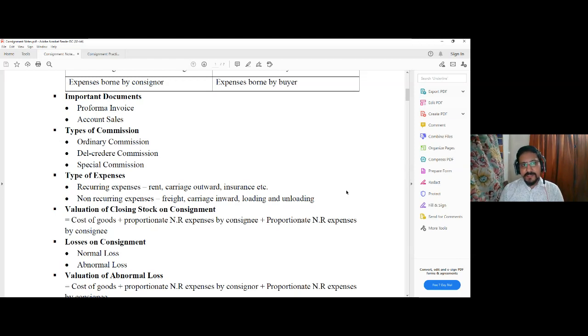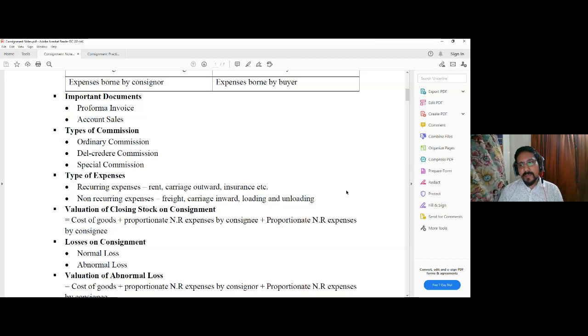Now these expenses need to be classified in two categories for the purpose of valuing the closing stock and abnormal loss, if any. The expenses are recurring expenses or non-recurring expenses. Recurring expenses are those which are incurred repetitively by the consignor or consignee, and non-recurring expenses are those which are not incurred repetitively, which are incurred once only on a certain consignment.